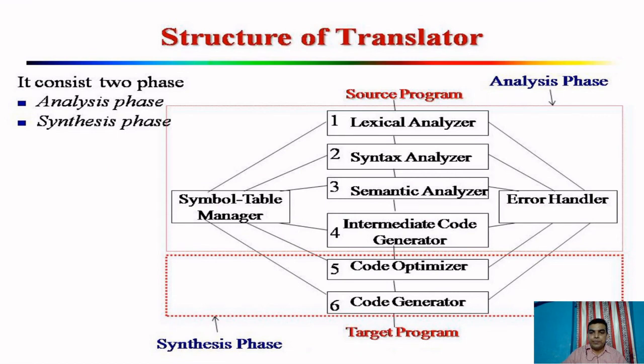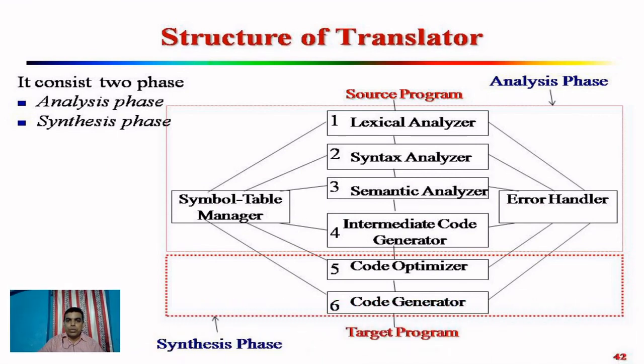Structure of translator. So in total there are 6 steps: lexical analyzer, syntax analyzer, semantic analyzer, intermediate code generator, code optimizer, and code generator. So the starting 4 phases are under the analysis phase, and the last 2 phases, code optimizer and code generator, are under the synthesis phase. So this detail of structure of translator we will discuss in next class.